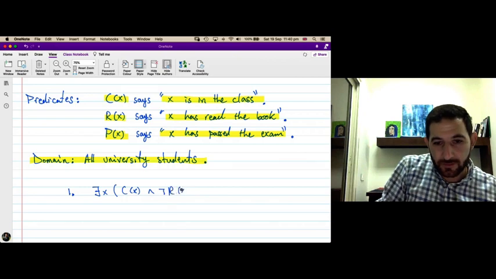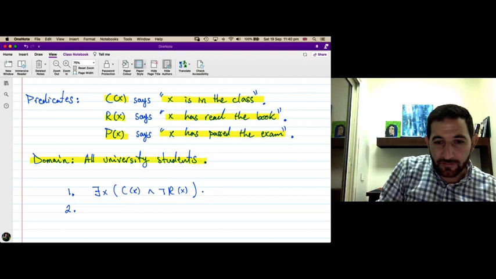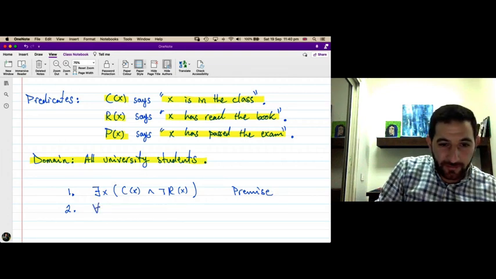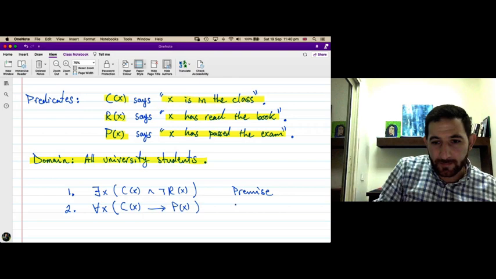This is the first one. What is the justification of assuming this to be true? It's a premise. The second one is that for every student in the university, if this student is in the class, then it passed the exam. And this is the second premise.